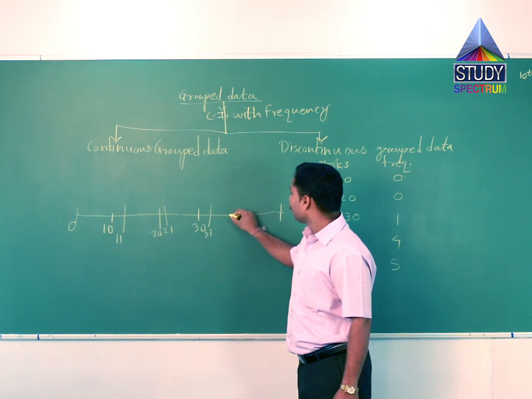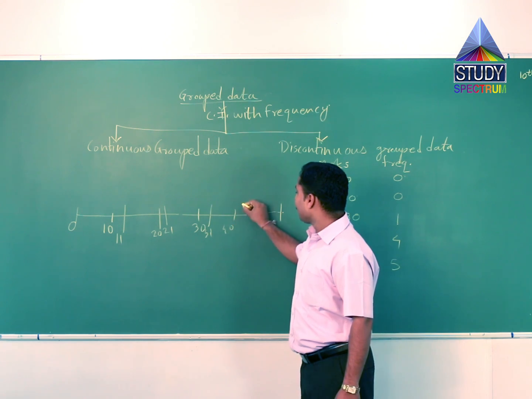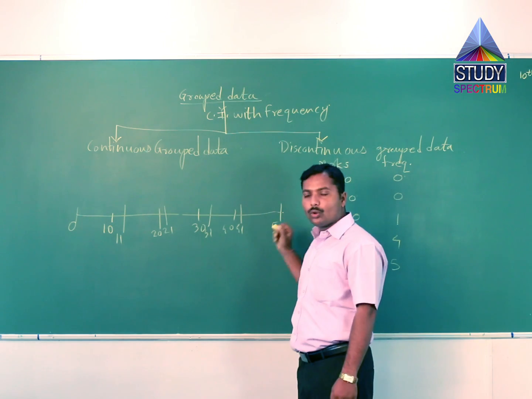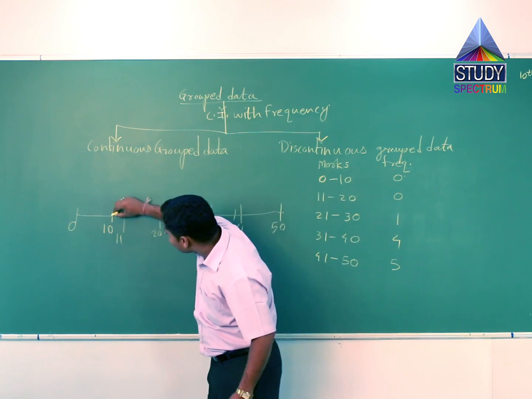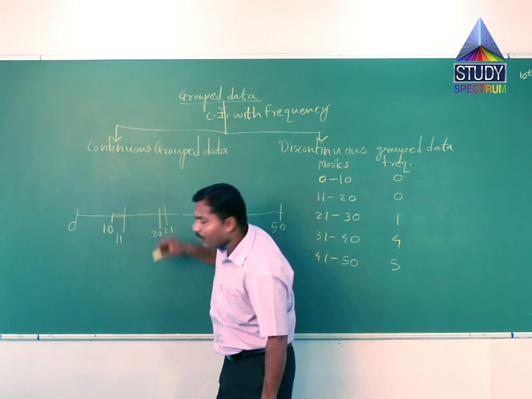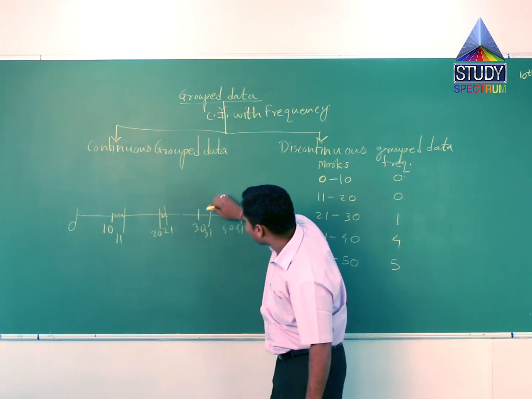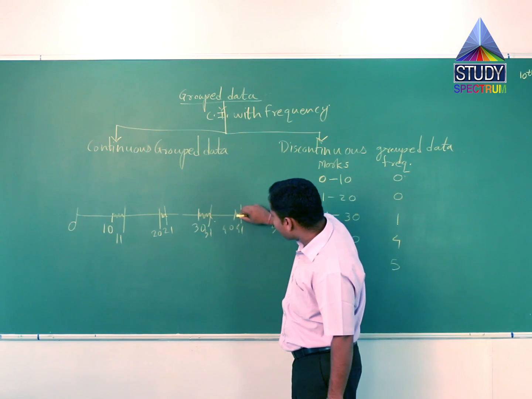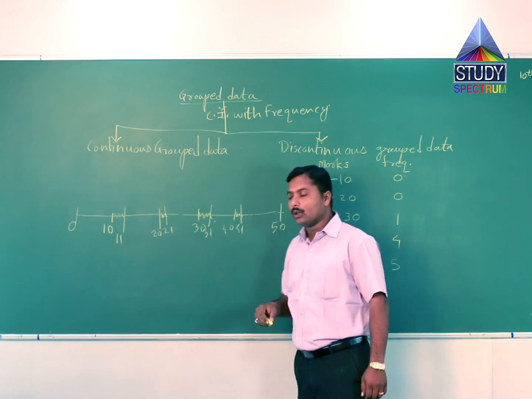31 to 40, and 41 to 50. So here is a gap, a gap between 10 to 11, between 20 to 21, 30 to 31. There is a gap also between 40 to 41.